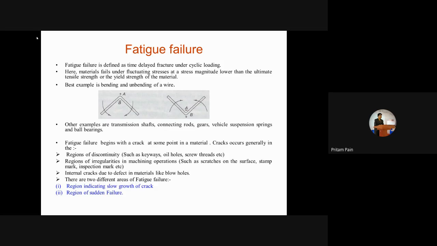Yes, sir. Any doubt so far? Other people, please respond if you have any doubt. No, sir. Clear. Okay. Remember one thing: if you want to fail a mechanical component due to fatigue, what are the basic conditions you should keep in mind? The first basic condition is that the component should be subjected to fluctuating load or fluctuating stresses, or cyclic load or cyclic stresses. For a ductile material, the maximum possible strength is the yield strength.